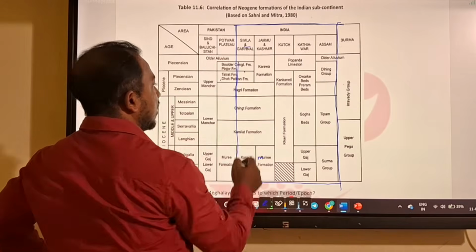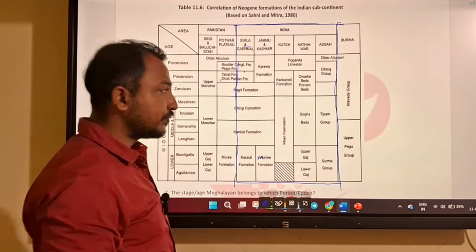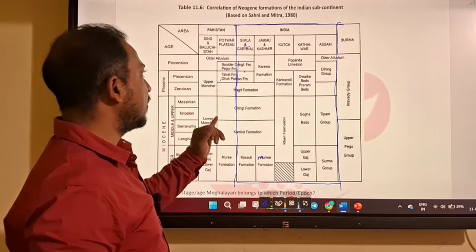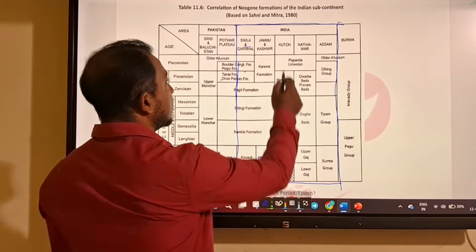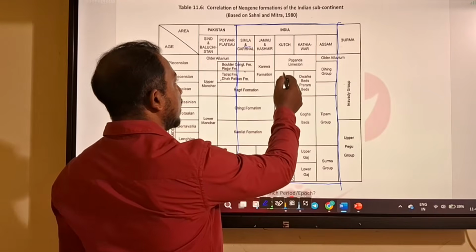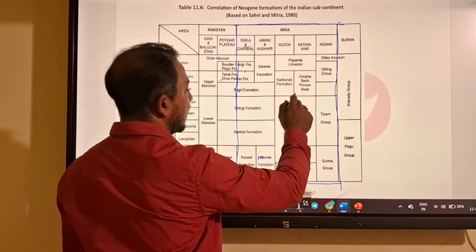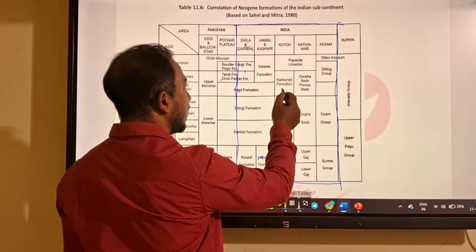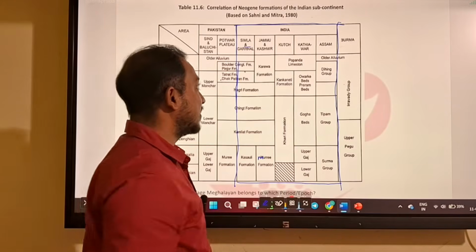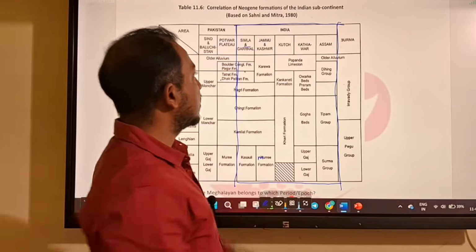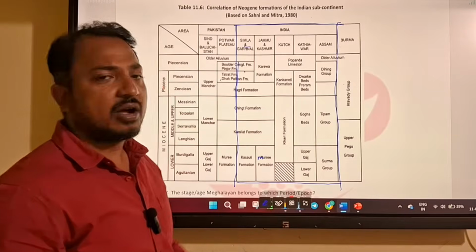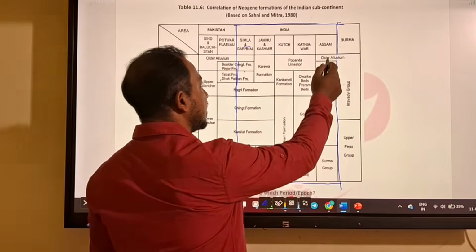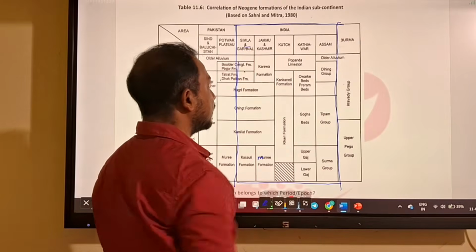This is your Siwalik deposition. In Kutch and Kathiawar, we have Popatia limestone, both with the same name. In Kutch, we have Kankawati formation, Khari formation. In Kathiawar, it is Dwarka beds, Miliolite, Gogha bed, upper Gaj, lower Gaj. Then in Assam, Namsang, Dihing, Tipam, Surma.